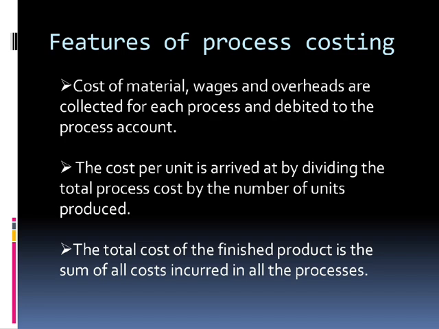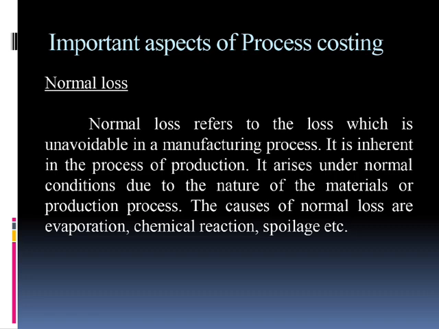Cost of material, wages, and overheads are collected for each process and debited to the process account. The cost per unit is arrived at by dividing the total process cost by the number of units produced. The total cost of finished products is the sum of all costs incurred in all the processes. Next one, important aspects of process costing.